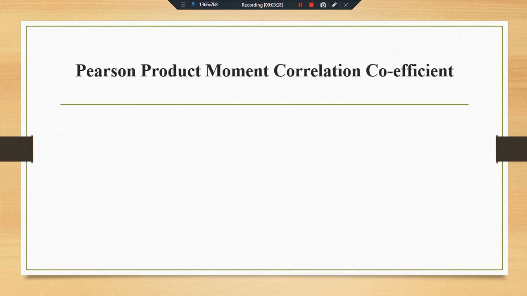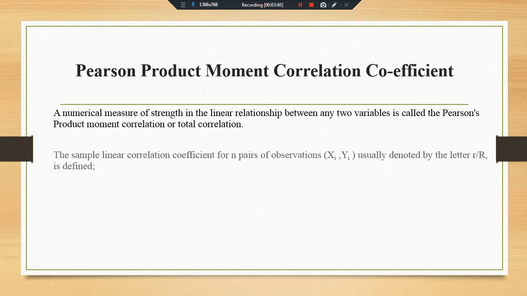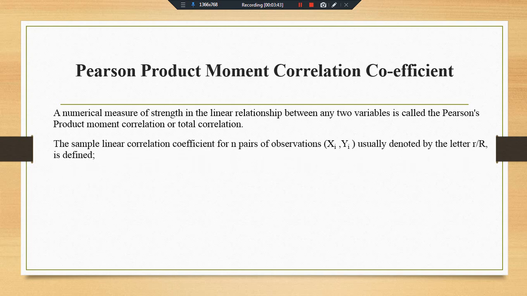One of the most famous methods for finding correlation is the Pearson product moment correlation coefficient, a numerical measure of the strength of the linear relationship between any two variables. It is also called the Pearson product moment correlation. Keep in mind that correlation can be found when two variables are linear. In the case of non-linear relationships, we cannot apply the simple correlation method.